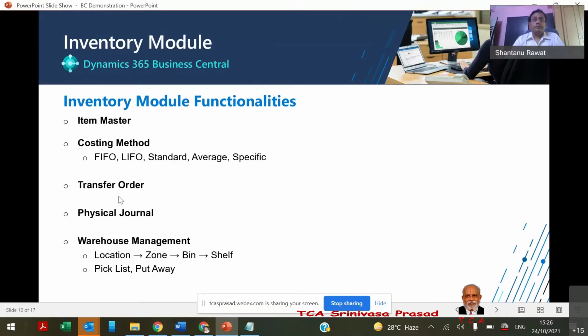And the transfer order is part of the inventory locations wherever we maintain the inventory in the warehouse. So from one warehouse to another warehouse, the standard transfer order functionality is there, using which we move the goods from one location or one warehouse to another warehouse. And this takes care of the GST aspect as well.